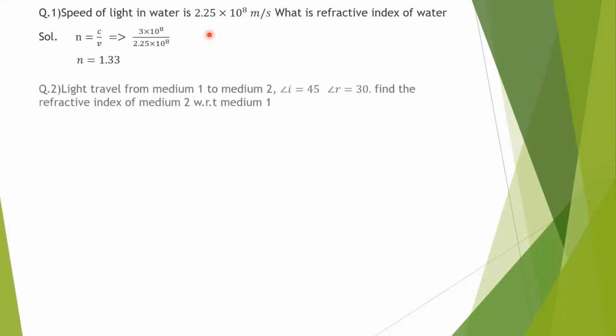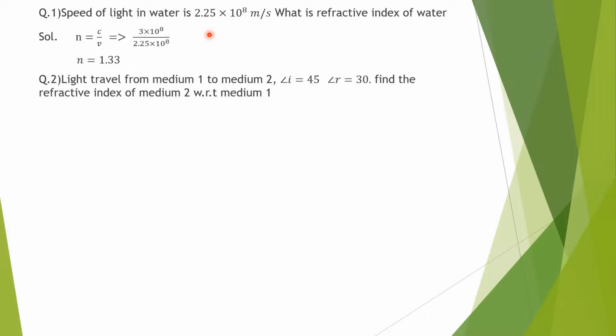Now second question. Light travels from medium 1 to medium 2. Angle of incidence I equals 45, angle of refraction R equals 30. Find the refractive index of medium 2 with respect to medium 1. The formula we have: refractive index of second medium with respect to first is sin I upon sin R, sin 45 upon sin 30. The values we know are 1 by root 2 and 1 by 2.